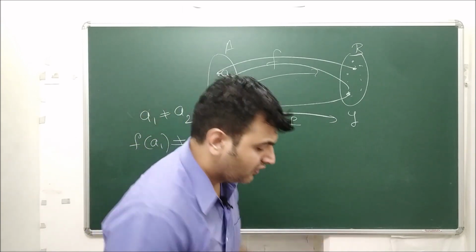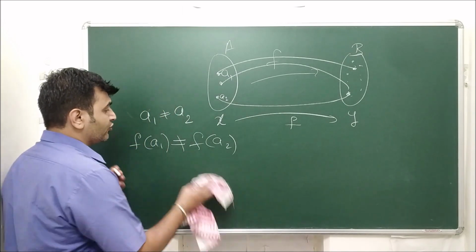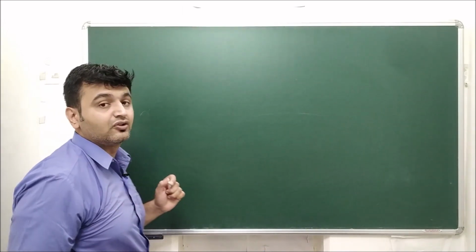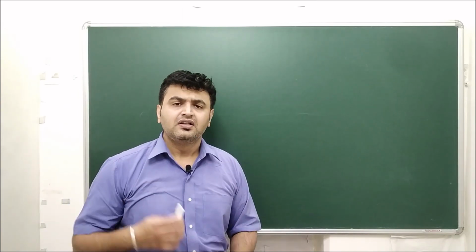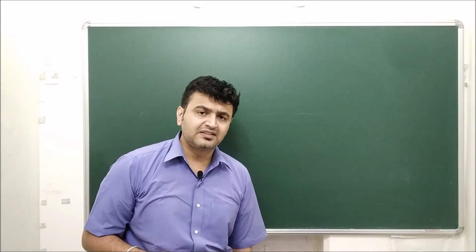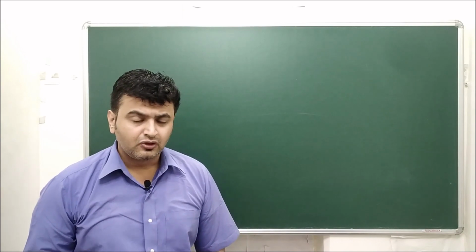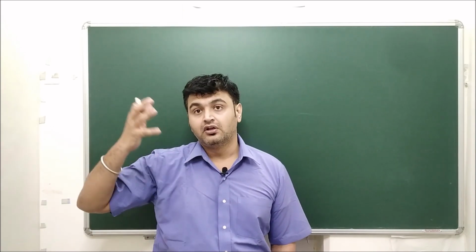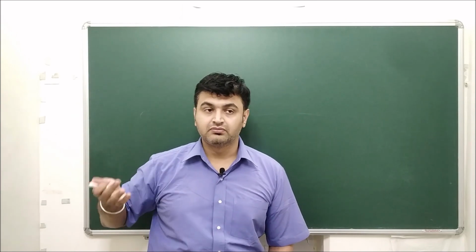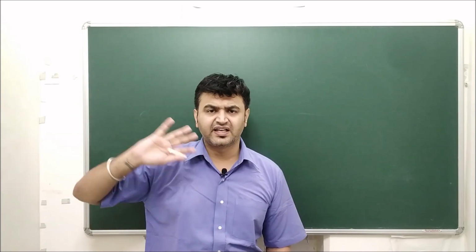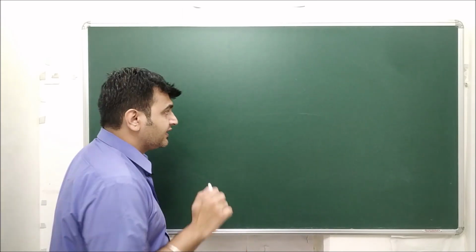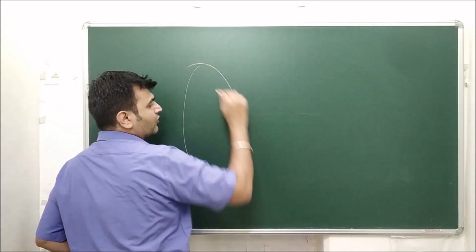Okay, so one can ask you, can you give me an example of a function which is one-one and onto? Or for example, let's start with the basic. Can you give me an example of a function which is one-one? Now when someone asks you such a question, they don't expect you to give a very standard function, like f from natural numbers to natural numbers, and don't start thinking of any standard functions, x square or x cube. No, they are not expecting that.